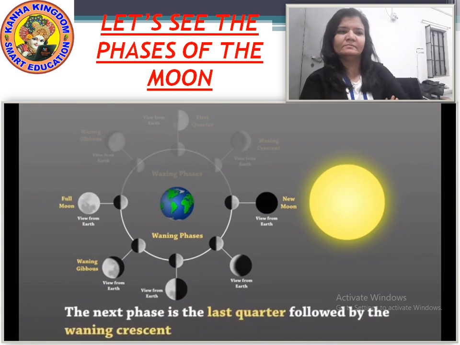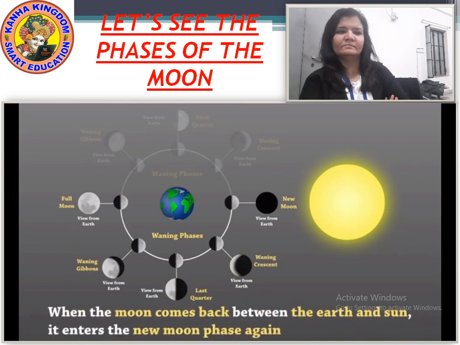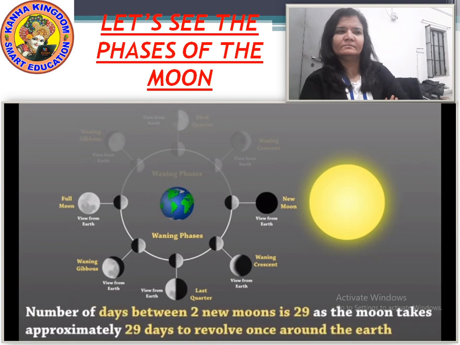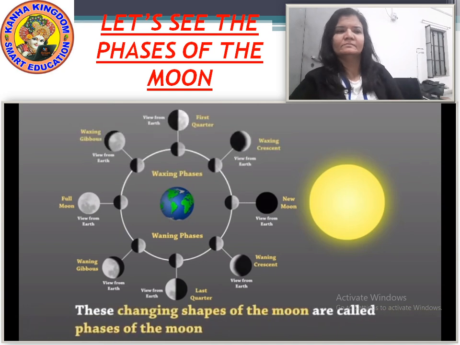The next phase is the last quarter, followed by the waning crescent. When the moon comes back between the Earth and the Sun, it enters the new moon phase again. Number of days between two new moons is 29, as the moon takes approximately 29 days to revolve once around the Earth. These changing shapes of the moon are called phases of the moon.